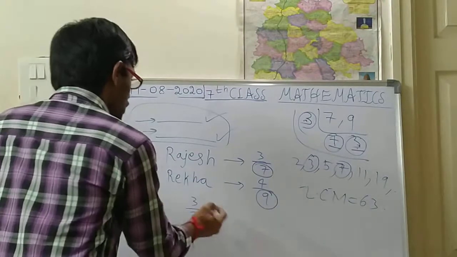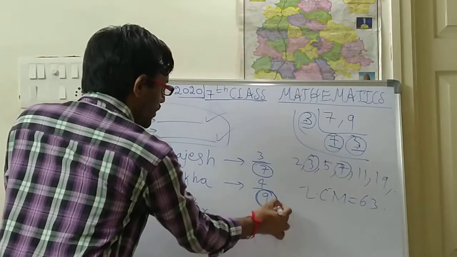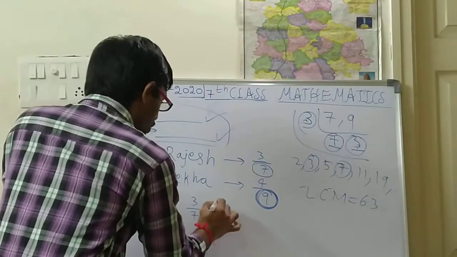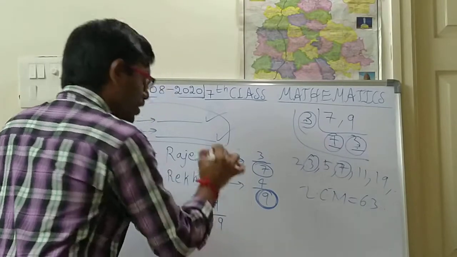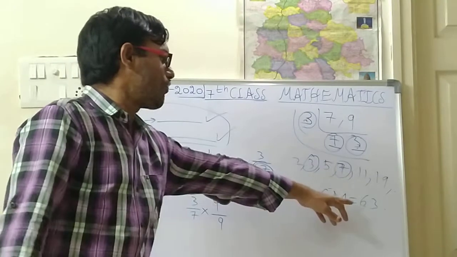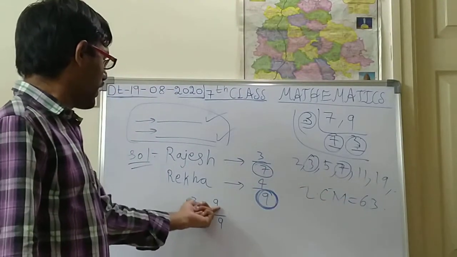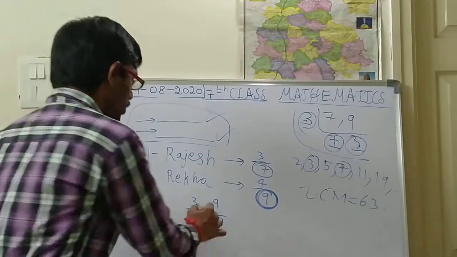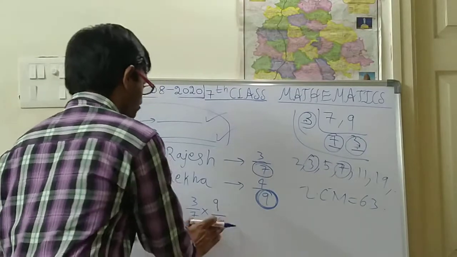So one more thing, what is this denominator? 9. So 9 you should do like this, you should multiply and divide on both sides. So if you have done LCM 63, it means here also this 9 only will come.